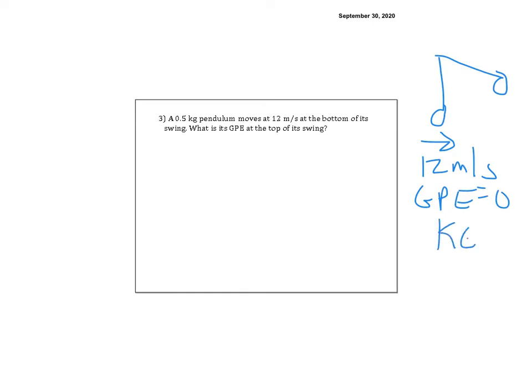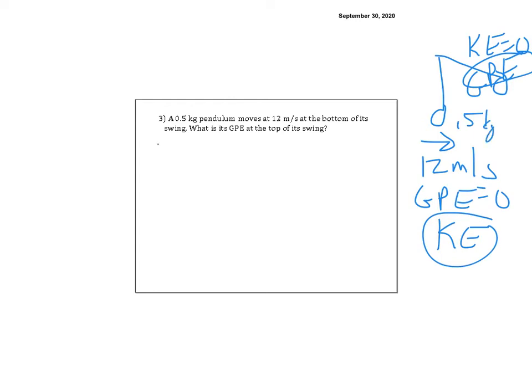Let's try number 3. A 0.5 kilogram pendulum moves at 12 meters per second at the bottom of its swing. What is its GPE at the top of its swing? Okay, so here's my pendulum, and it's going to swing like that, and we know it's moving at 12 meters per second here. We know at the bottom that GPE equals 0, so it only has kinetic energy at the bottom. And at the top, we know that KE is equal to 0, so it only has gravitational potential energy at the top. That's all I know. Oh, and I know the mass is 0.5 kilograms.